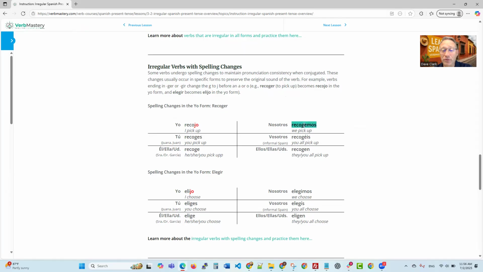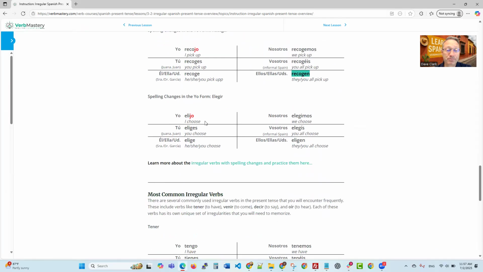Nosotros recogemos, we pick up. Vosotros recogéis, you all pick up. And ellos, ellas, and ustedes recogen means they or you all pick up. Next, spelling changes in the yo form with elegir. I'm just going to zip through these. Elijo, which means I choose. Eliges, elige, elegimos, elegís, and eligen.